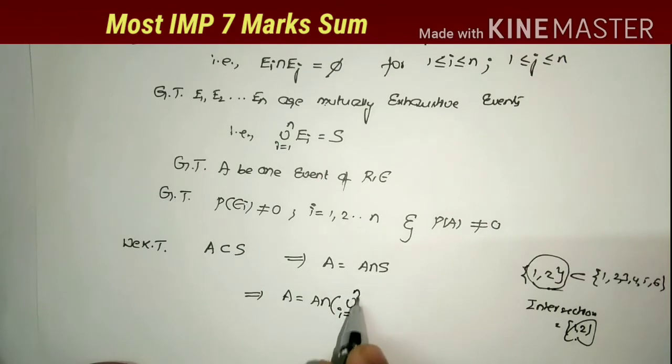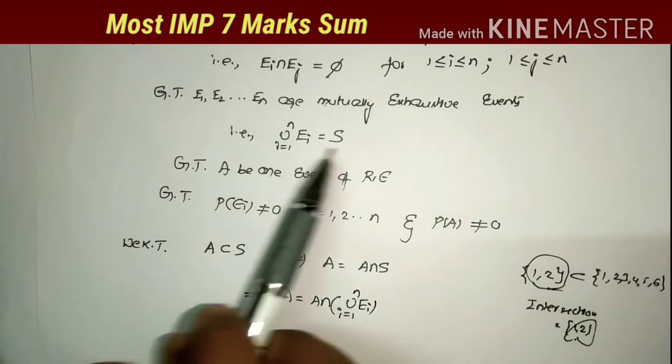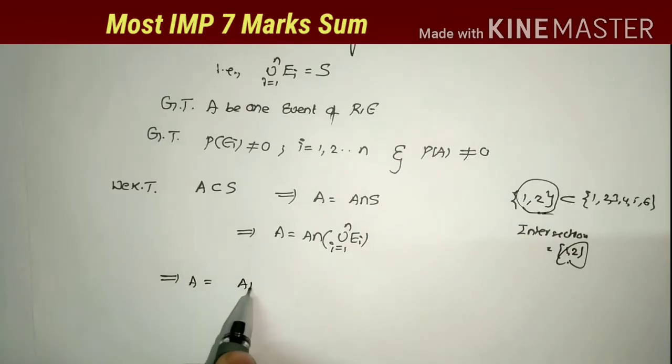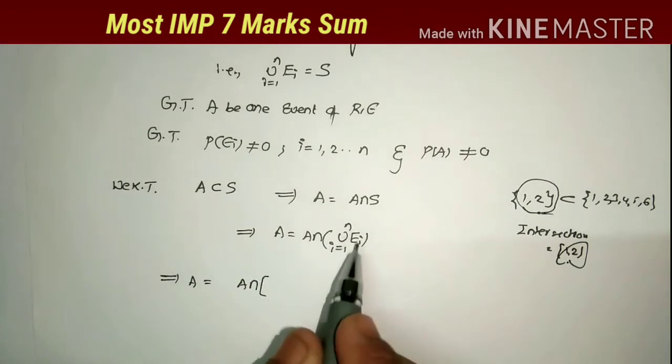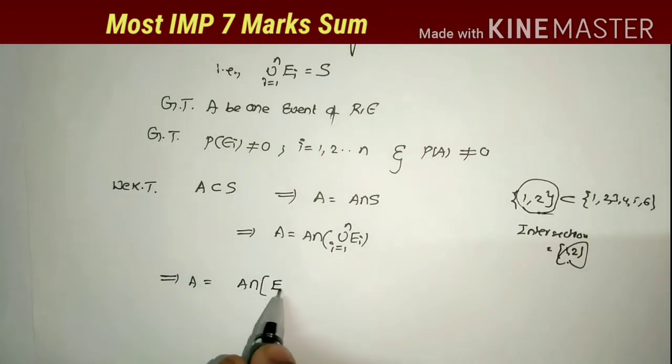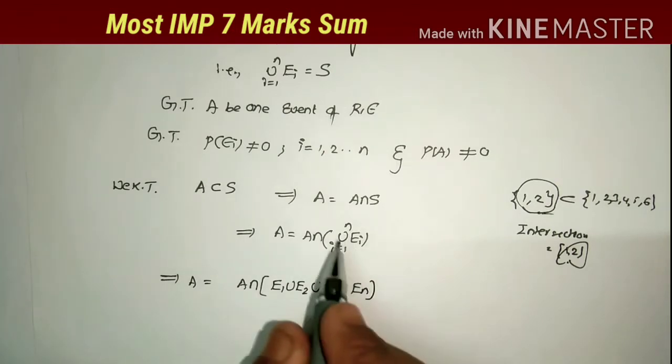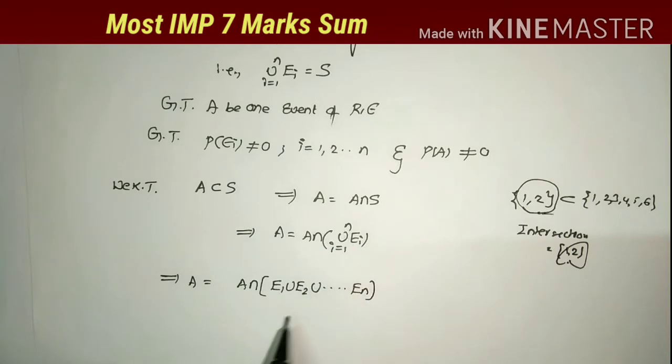Union i equals 1 to n Ei, S is equal to this value. So this implies A is equal to A intersection S. Just expand this one. So what we get? E1 union E2 union and so on En.